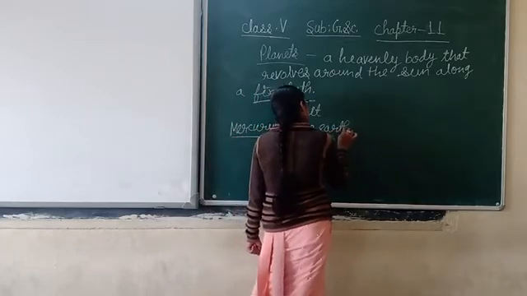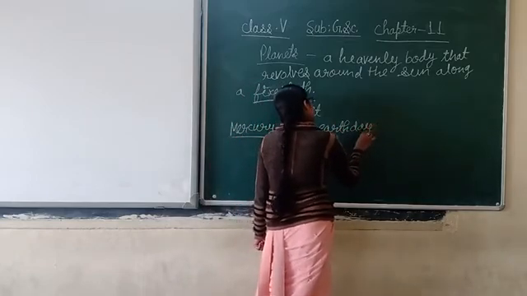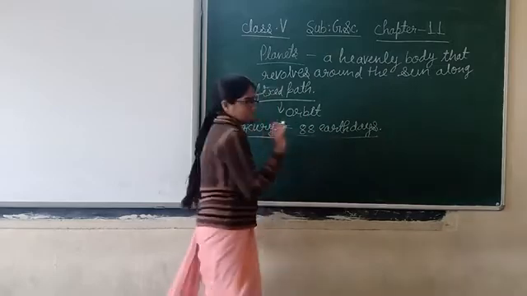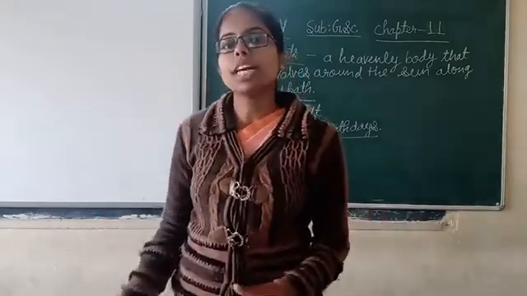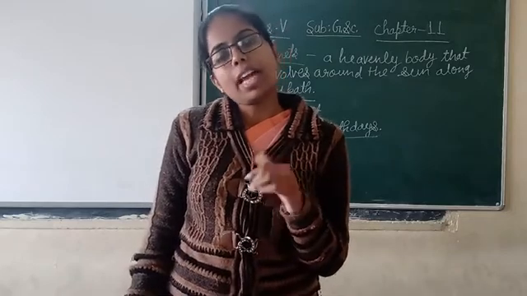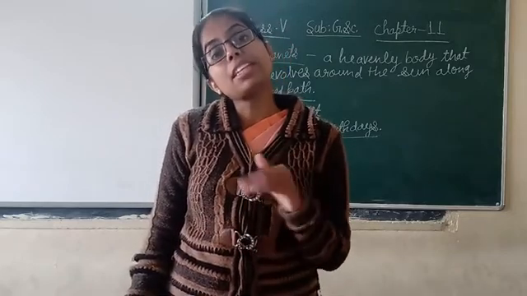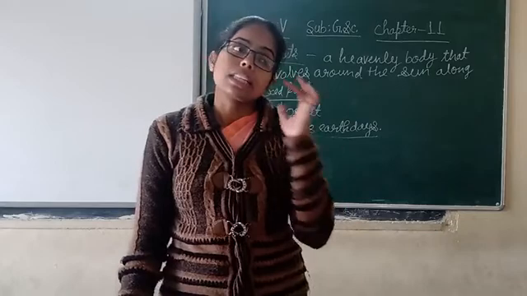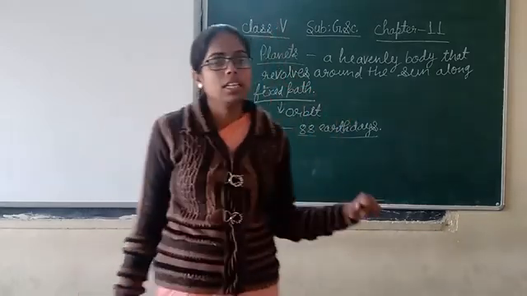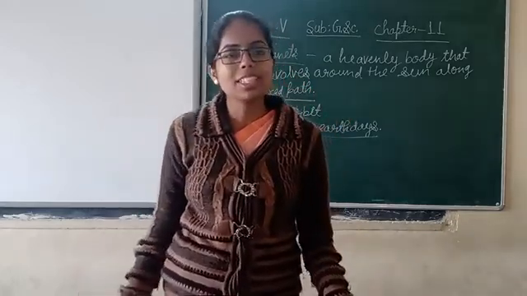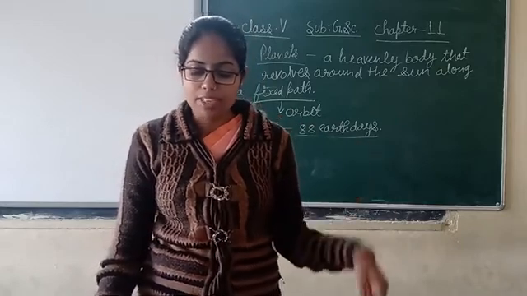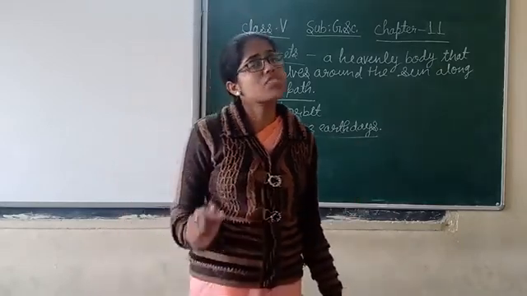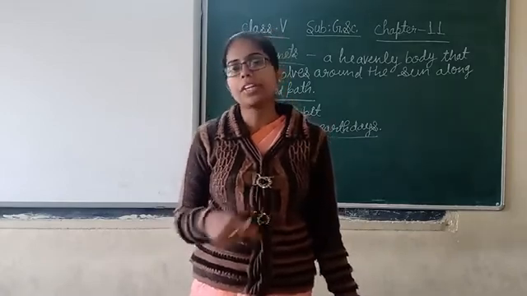The time duration which is covered on the Earth in one day, no? Like that, it takes 88 days to complete one orbit around the Sun.